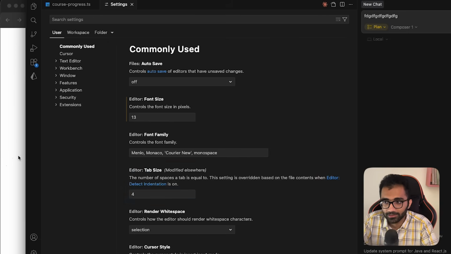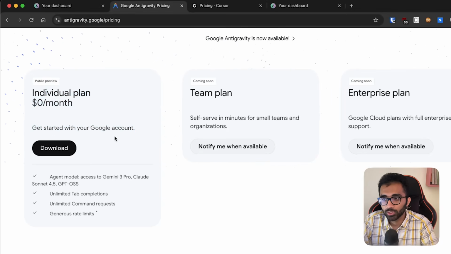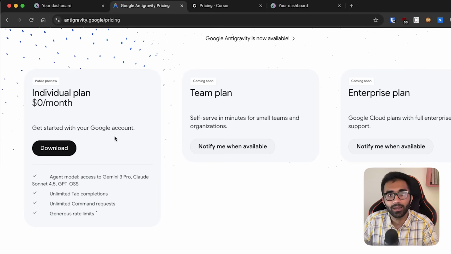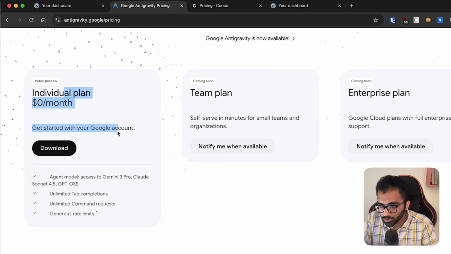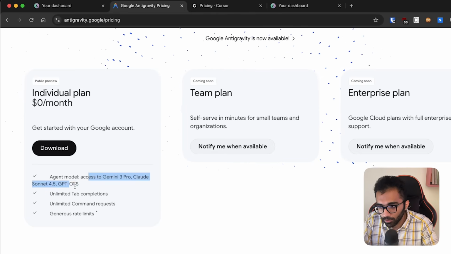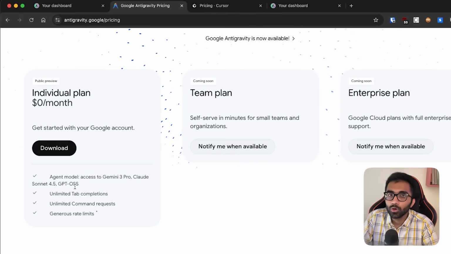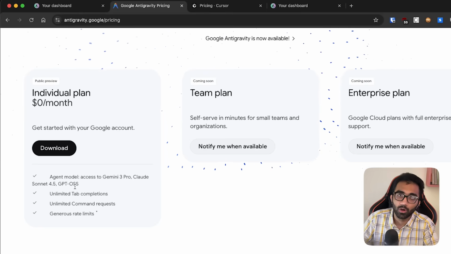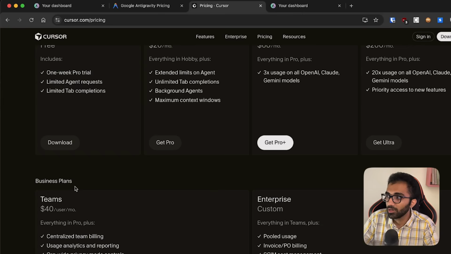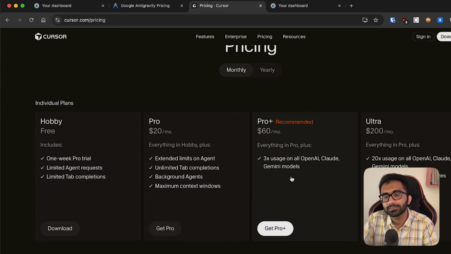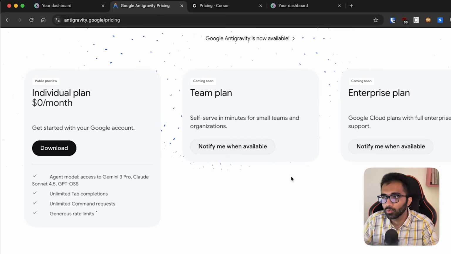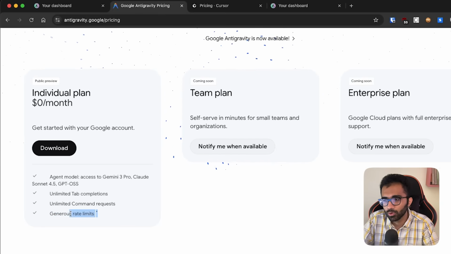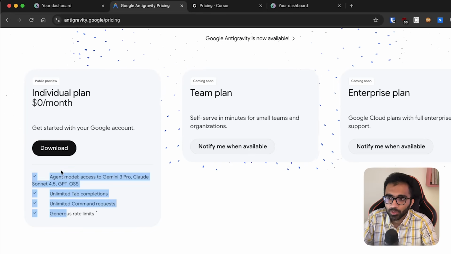So if they're doing that, then they don't want to monetize you right now, which means it's an excellent opportunity for every single developer, aspiring engineers and senior developers, to use this tool, to use Gemini 3, Claude Sonnet and these models to do your work faster and cheaper. If you're paying something on the north of $200 for Cursor's Ultra plan, you can definitely see some level of tasks getting shifted to Google's Antigravity. I'm sure there are many rate limits already, and there is no way to increase them right now with Antigravity, but that is what you get for a free plan, right?